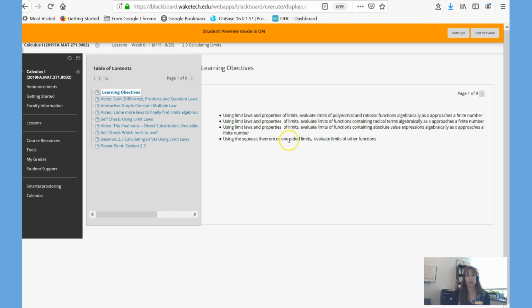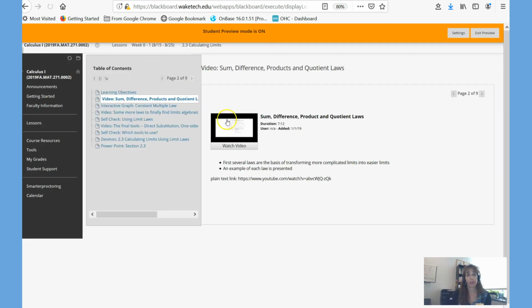First, the learning objectives. Then again, a video. These videos are on YouTube and they're in playlists, and they are based on this Desmos lesson. And there'll be other resources in there, an interactive graph.